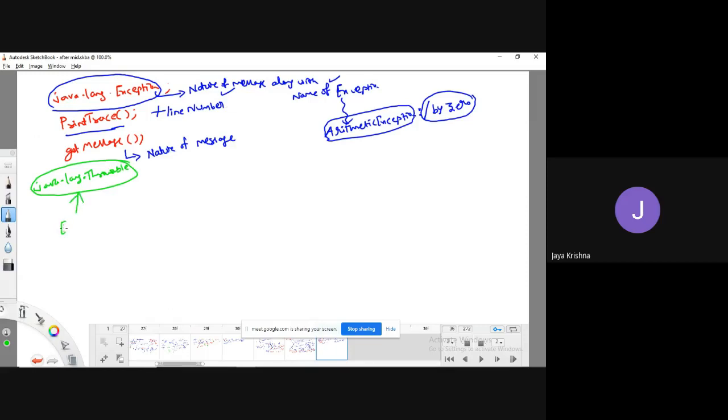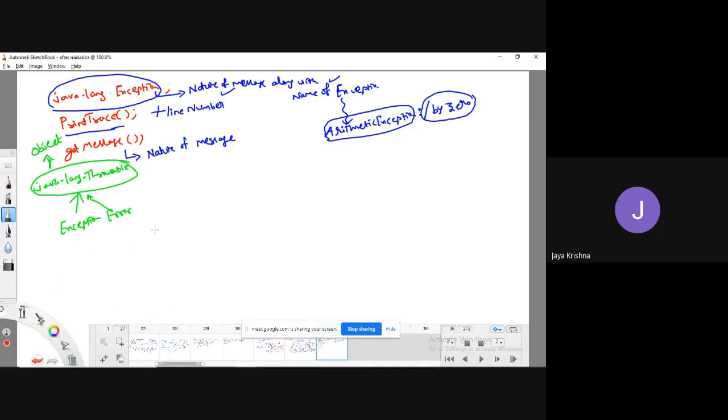java.lang.Throwable is the super class for all of these classes. What are all those classes? Exception class, error class. For all these kinds of classes, Throwable is the super class. For the Throwable class, what is the super class? Object. Object class is the super class. Okay, fine. So this is all what we discussed in the previous class.